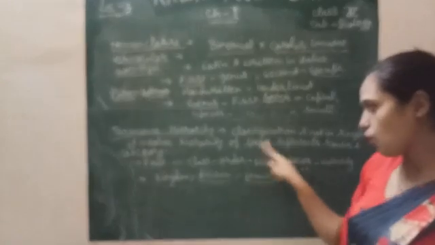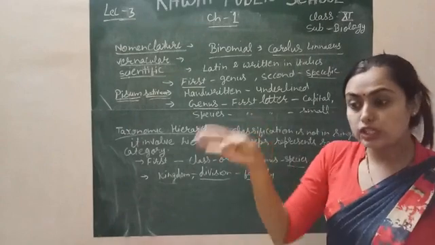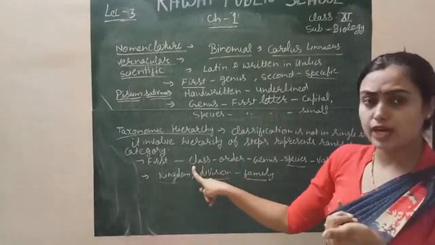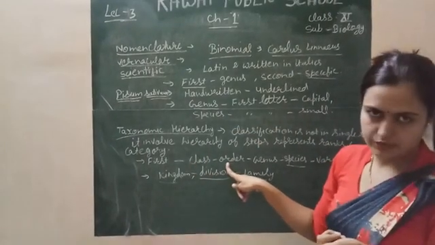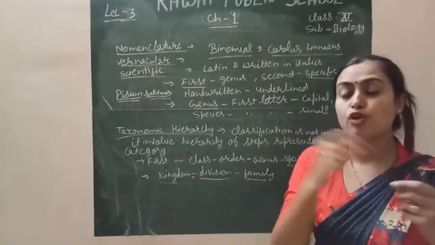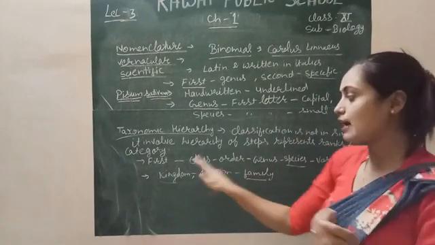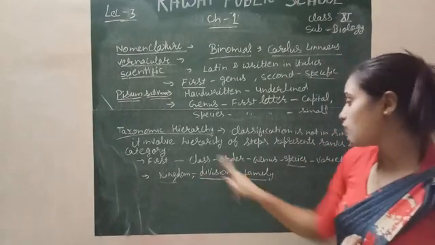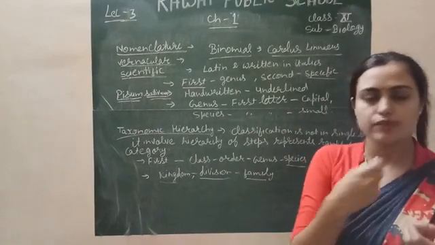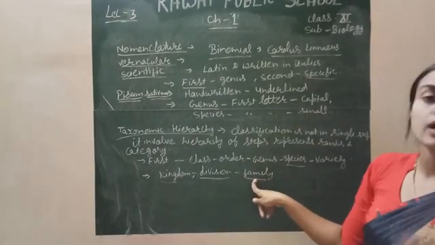Similarly, when two or more genera have a few characters similar, these genera are characterized into one order. Similarly, what is the meaning of class? Class is a group of orders, in which again a few characters are common. For example, there are two or three orders which have one character the same, so all these orders are characterized into the same class. Similarly, what is family? It is the group of classes. For example, a few classes have two or three characters similar, so these classes are grouped into a single family.